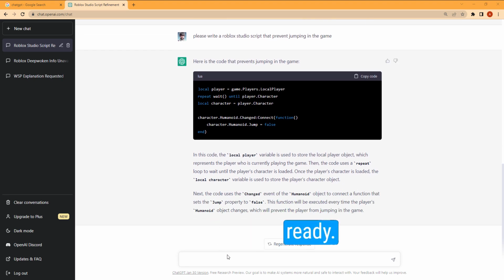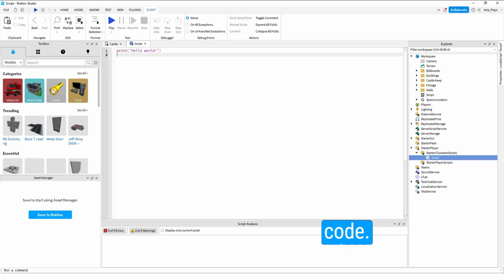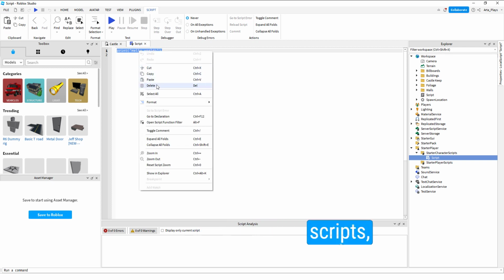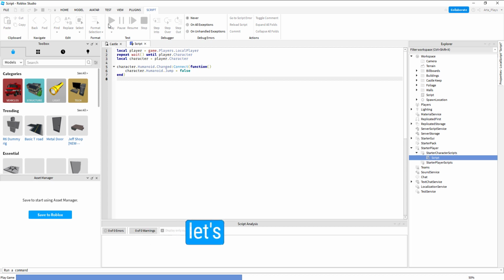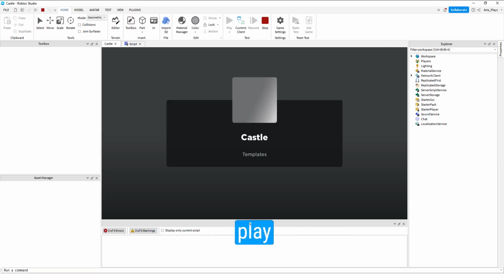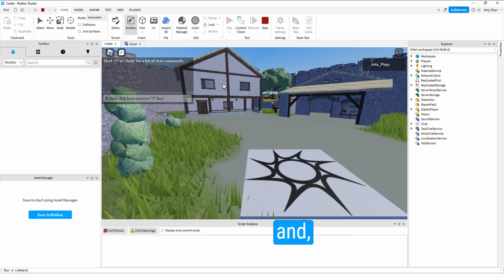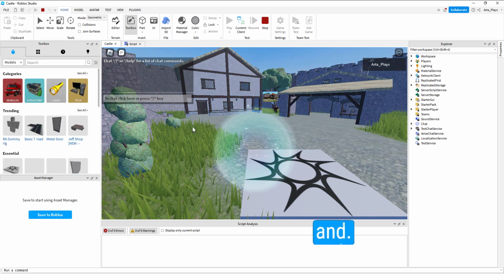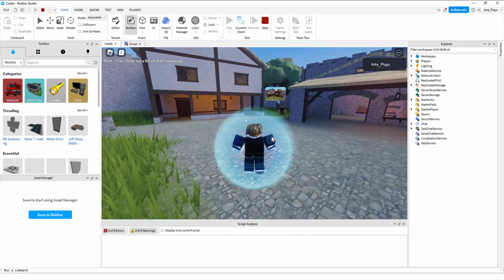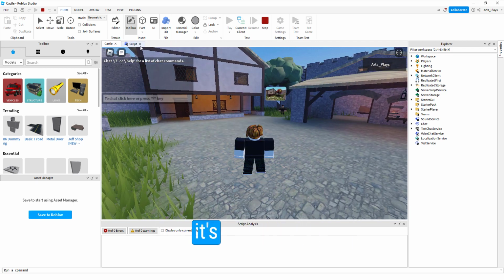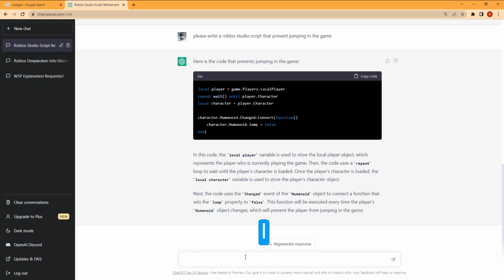Now the code is ready. We need to click on copy code, and we go to Roblox Studio scripts. We delete it all and paste it, and let's see if it works. You click on play, and I'm going to see if it works. I'm clicking space and it's not working. Voila, that's how I got a code.